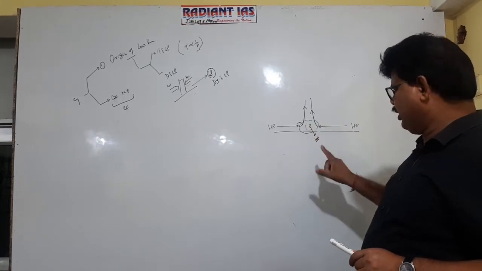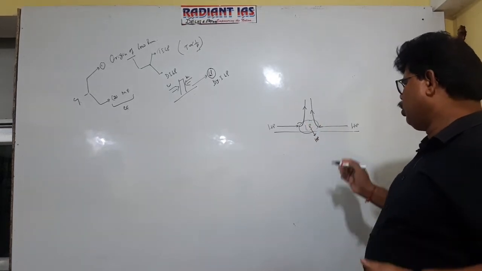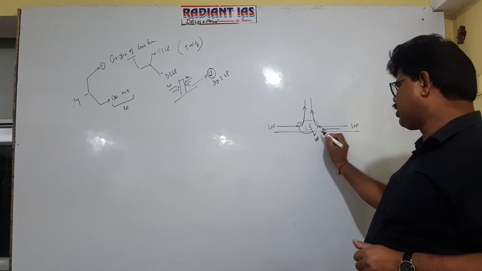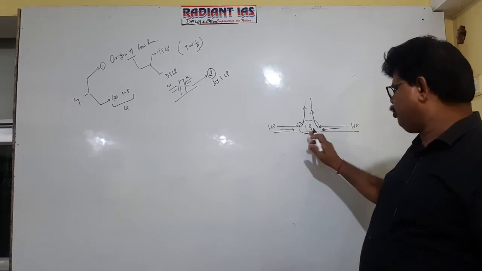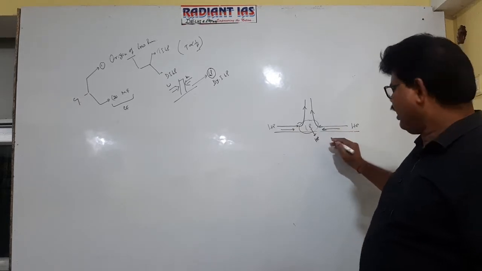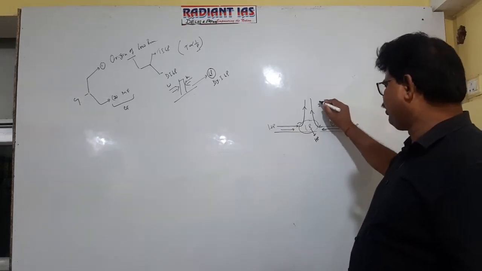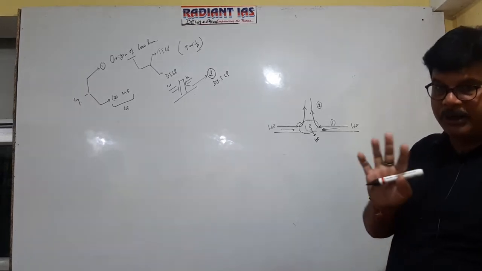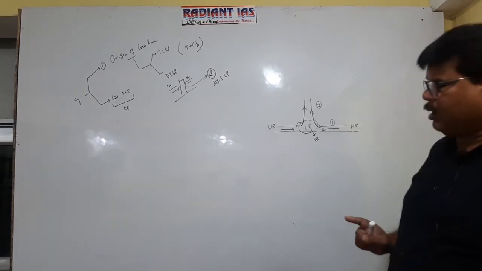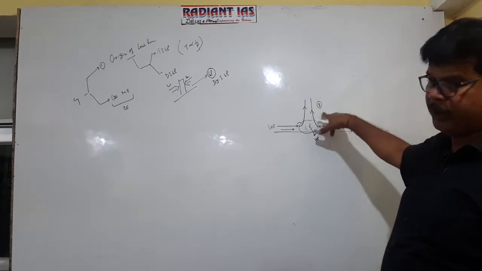In case of cyclone, in the lower part there occurs convergence, a converging tendency of the wind. First is convergence of the wind, and second is upward upliftment of the wind. This is essential in case of cyclone. Only convergence will not do; convergence and upward upliftment both are essential.